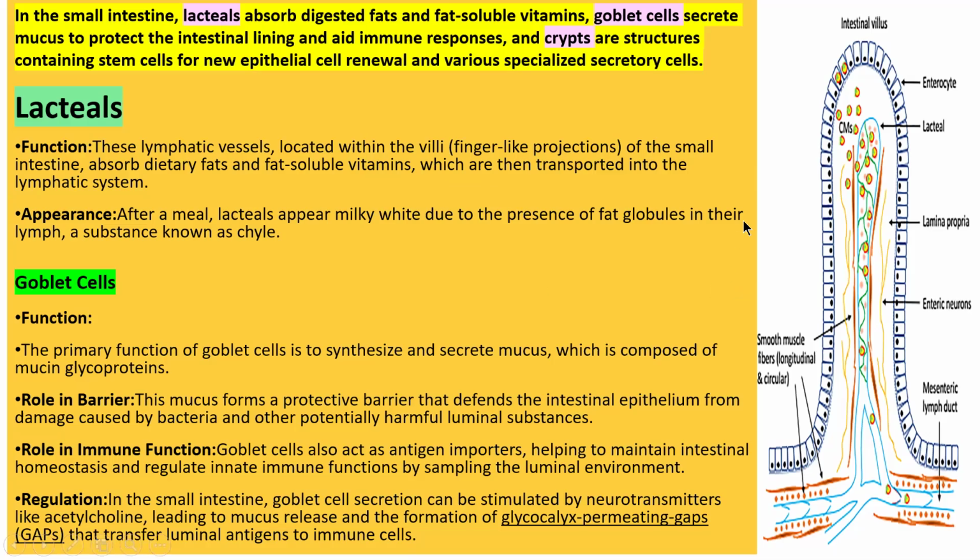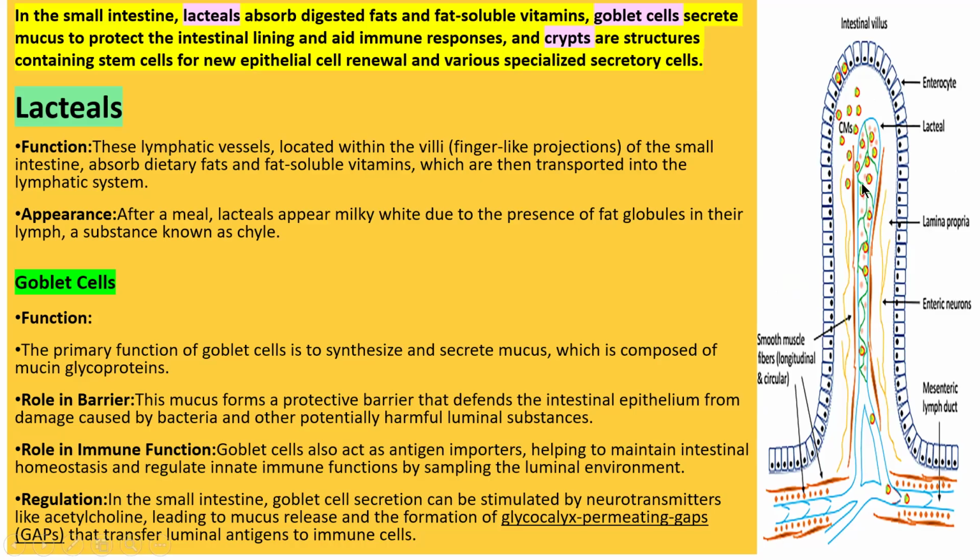Appearance of lacteals when they come into function in your body: when you eat any fatty products, this lacteal which is present within the villi appears milky white due to the presence of fat globules in their lymph, a substance known as chyle.